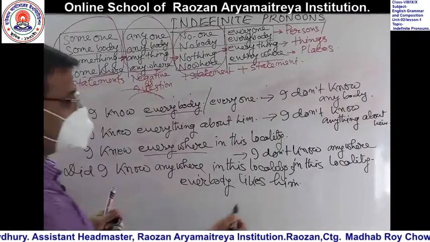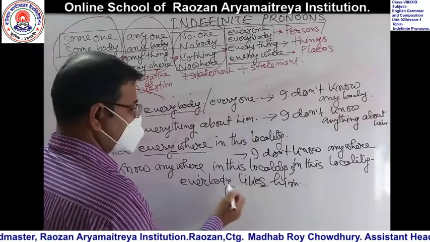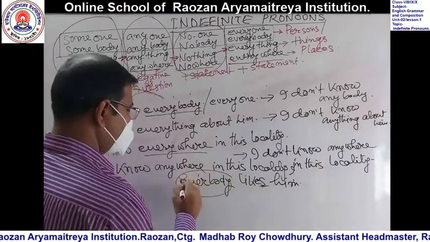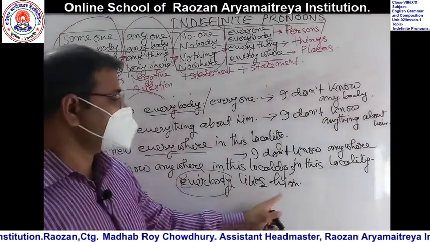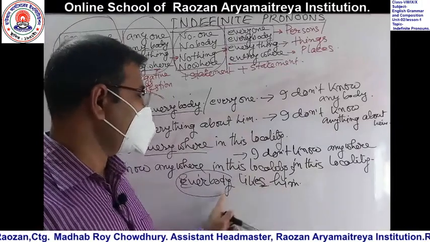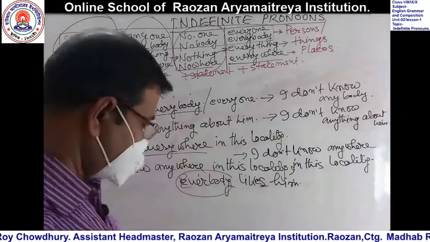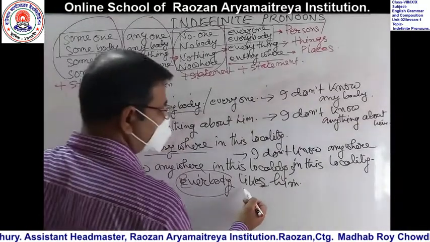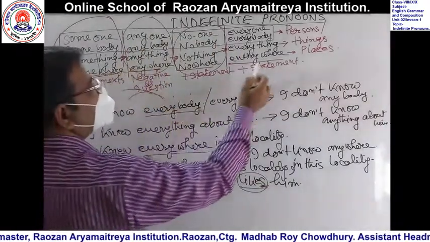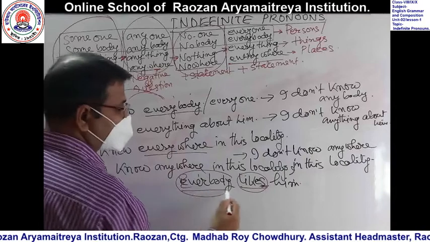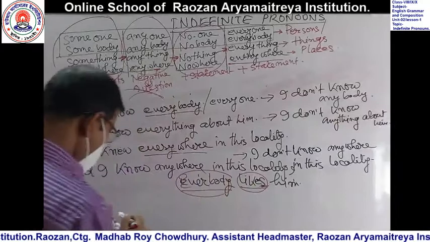So look, this is S. There is S because everybody is third person singular number. So everybody likes him, everybody hates him, everybody loves him, etc. I want to tell you this because all kinds of indefinite pronouns are used as third person singular number. That's why we have to use S or es.